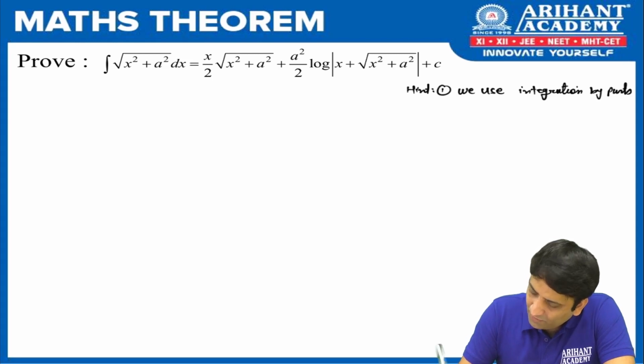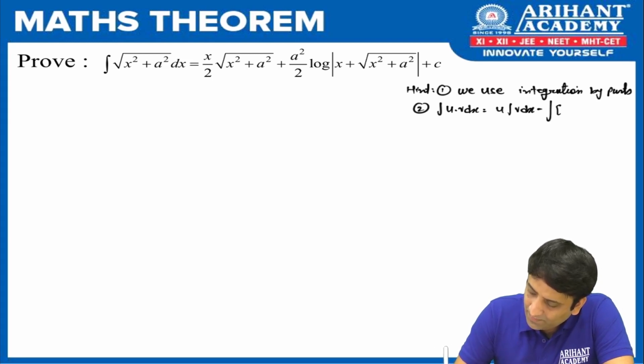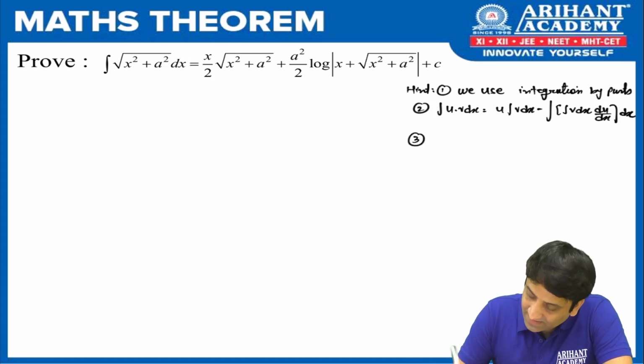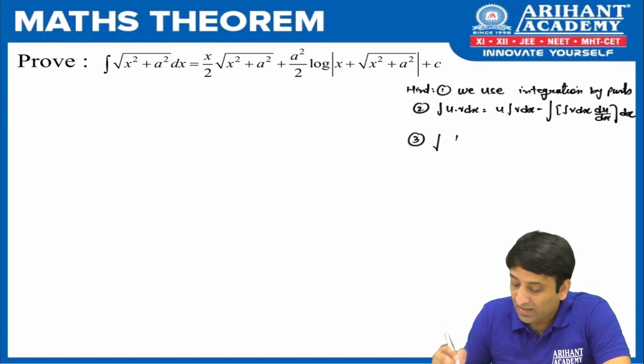Can you help me with the formula again? What was that? Integration u v dx. It was u integration of v dx minus bada integration bracket integration of v dx derivative of u the whole dx.